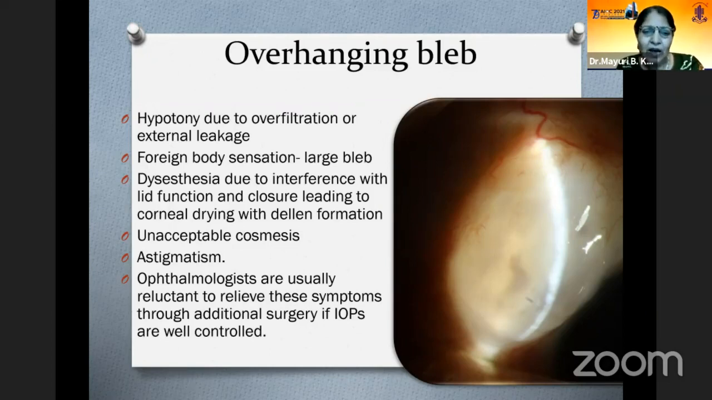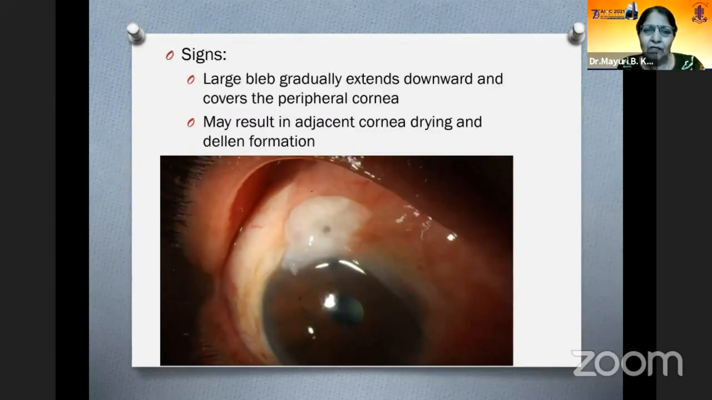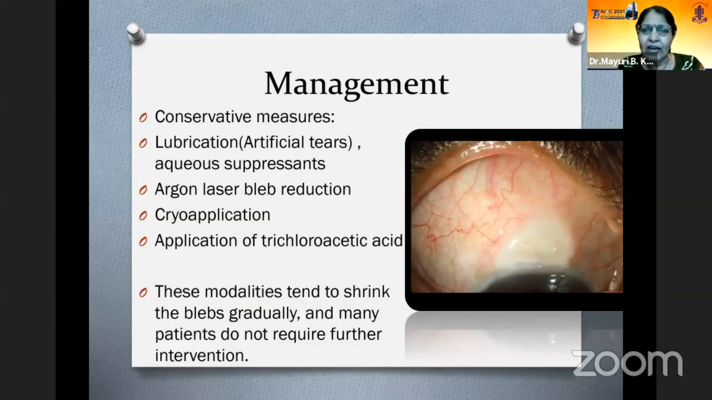But we all are usually reluctant to relieve these symptoms through additional surgery if IOP is under control. Now, usually it descends on the cornea, gradually it spreads on the cornea, and this forms the drying and dellen formation, and that also leads to the discomfort to the patient. Conservative management are lubrications or laser treatment or cryo application or the acid application. But all these modalities tend to shrink the bleb gradually, and many patients do not require further intervention.